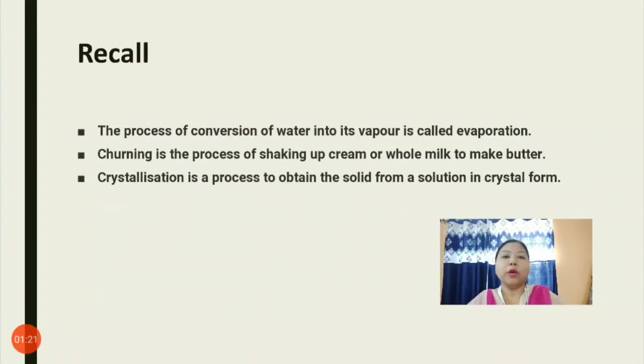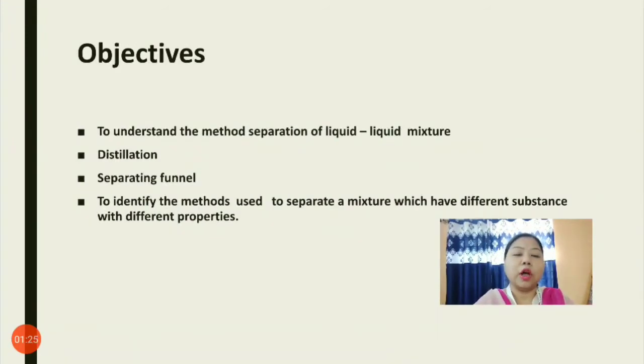Fine. So let us now look at the objectives of today's class. The objectives are to understand the method of separation of liquid mixtures, and we'll be discussing distillation and the separating funnel. We'll also be able to identify the methods used to separate a mixture which contains more than one kind of impurity, where we cannot use only one method.